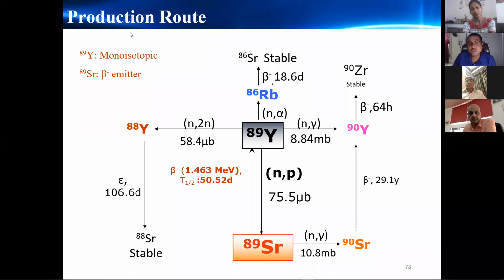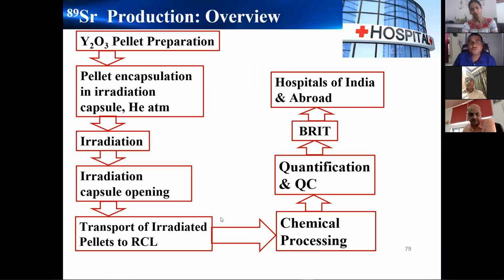So there are various stages of production. First is yttrium pellet preparation, then pellet encapsulation in the irradiation capsule in the helium atmosphere. Then irradiation is done. Then irradiation capsule opening is done after irradiation. Then after that, it is transported to our lab, RCL. Then after that, chemical processing is done, and then very important thing is quantification and quality control is done.